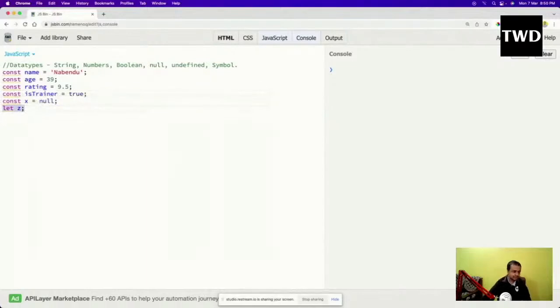Also, one more thing, console.log. There is a typeof operator. The typeof operator gives the type of the thing.